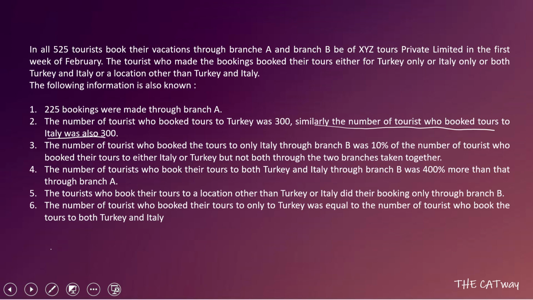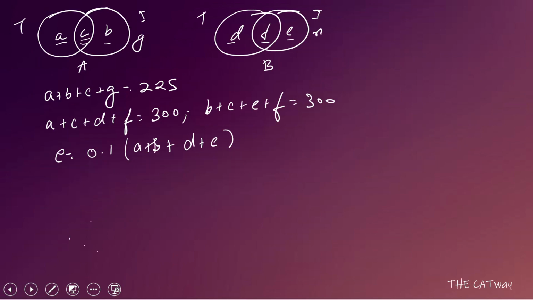After that, it has been given that the number of tourists who booked their tours to both Turkey and Italy through branch B was 400% more than that through branch A. Okay, so it has been given that F is equal to 5C. 400% more means 5 times.